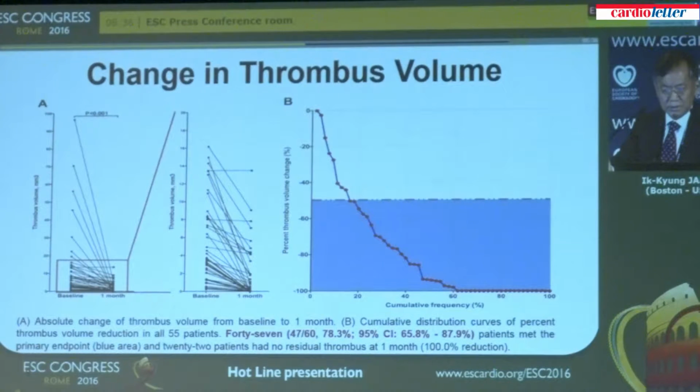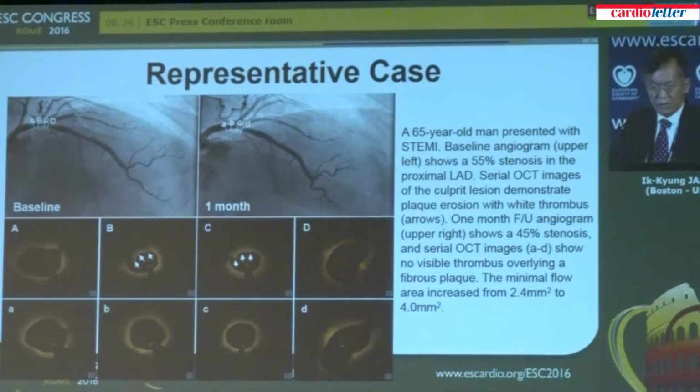If you use the actual number of patients who underwent follow-up OCT, the primary endpoint goes up to above 80%, and 40% had zero residual thrombus. This is a representative case of a 65-year-old patient with anterior STEMI.